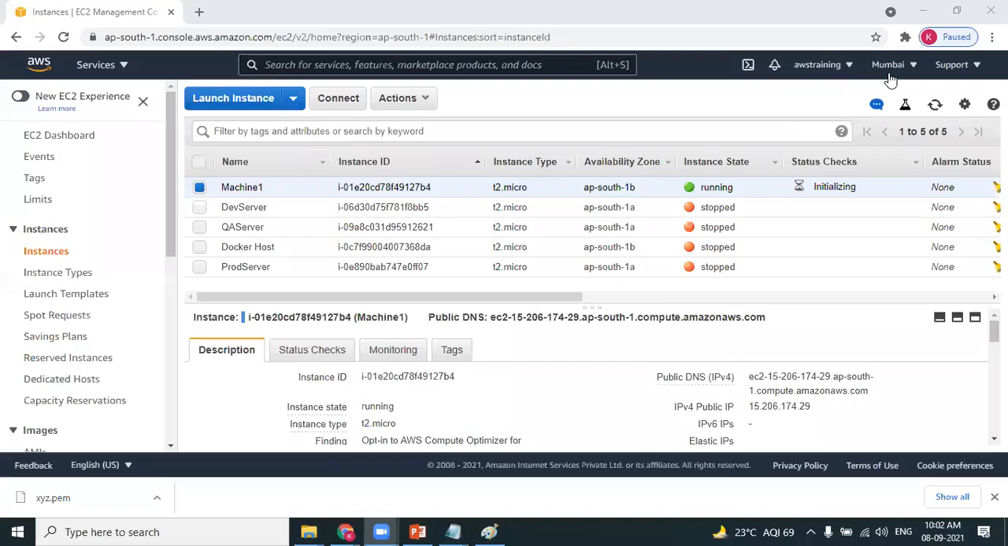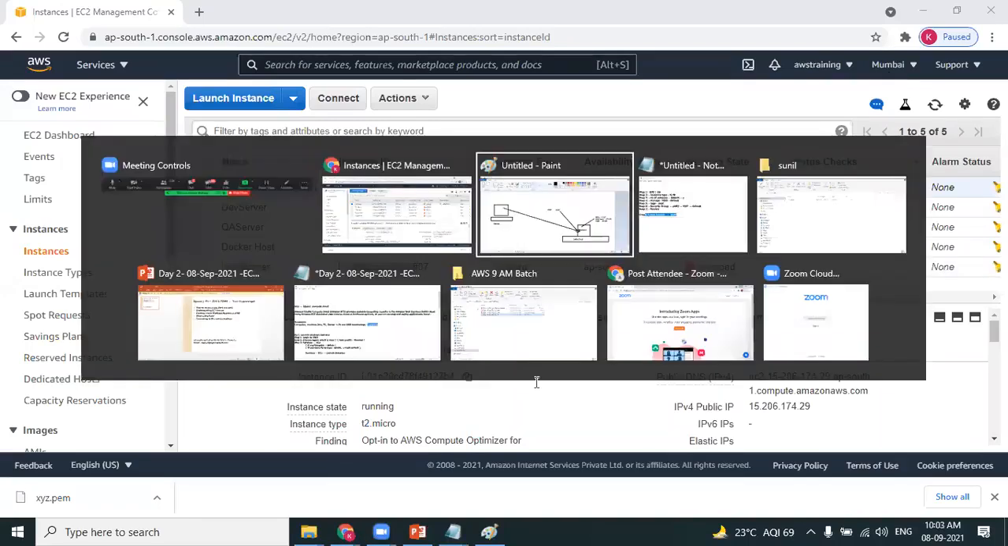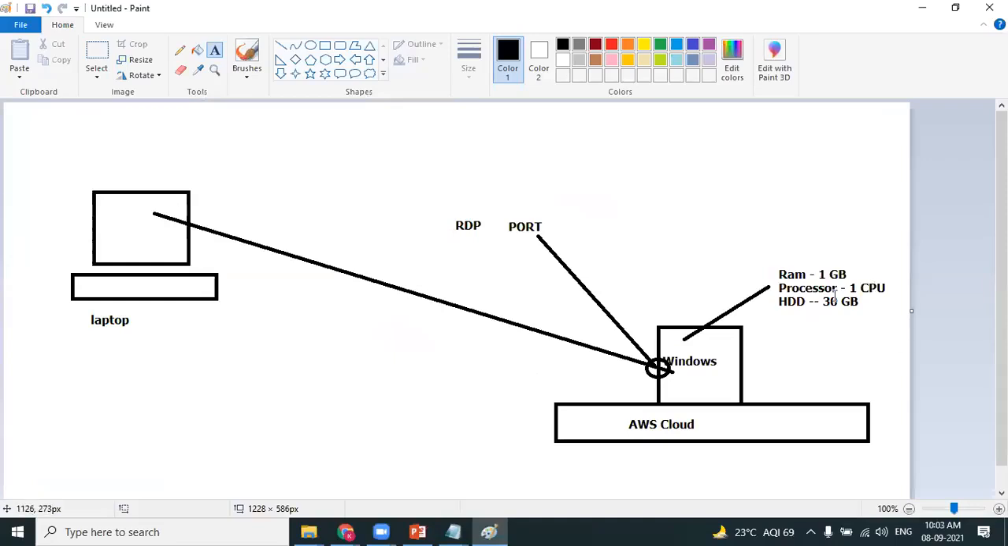Clear? Okay. What is the hardware configuration of this Windows machine? 1 GB RAM. Did I allocate 1 GB RAM from my personal laptop? No. Did I allocate the processor from my personal laptop? No. Am I providing 30 GB of my laptop's hard disk to my Windows machine? No, I'm not allocating my hardware resources.